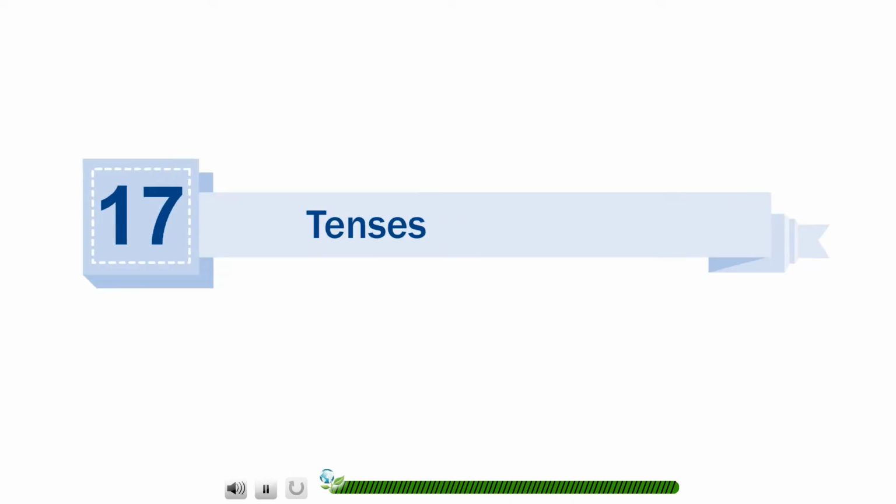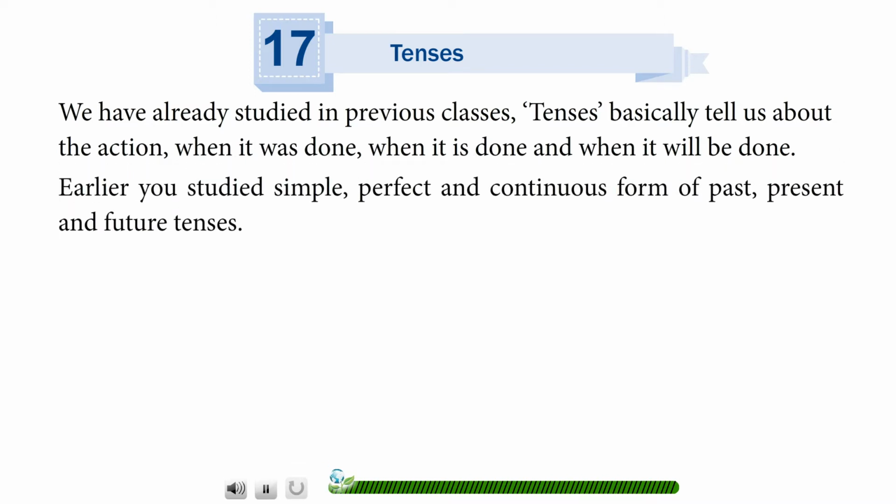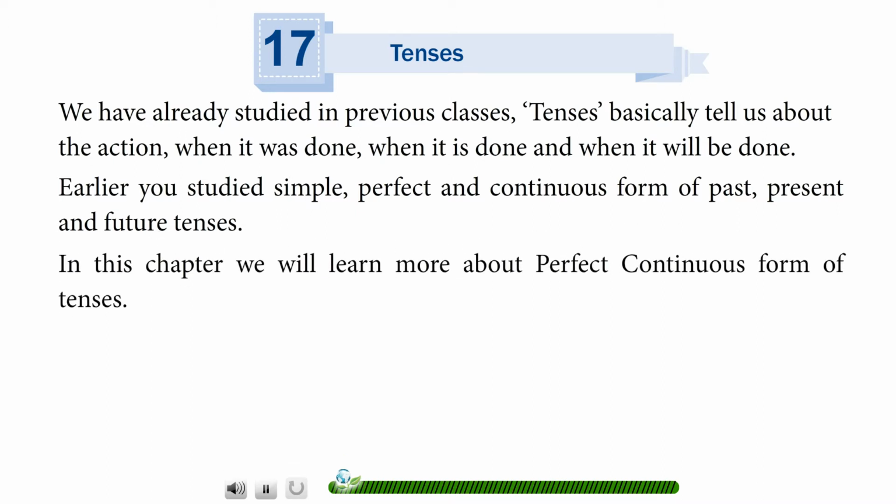Chapter 17, Tenses. We have already studied in previous classes. Tenses basically tell us about the action when it was done, when it is done, and when it will be done. Earlier you studied simple, perfect, and continuous form of past, present, and future tenses. In this chapter, we will learn more about perfect continuous form of tenses.